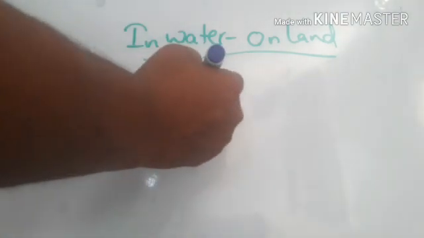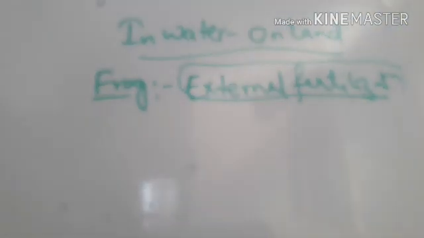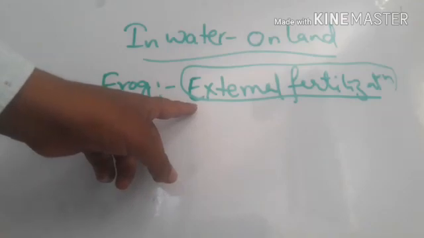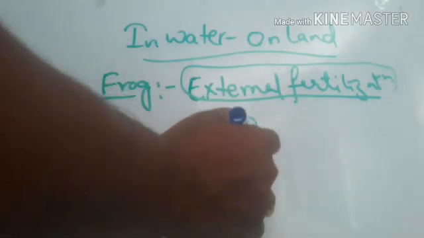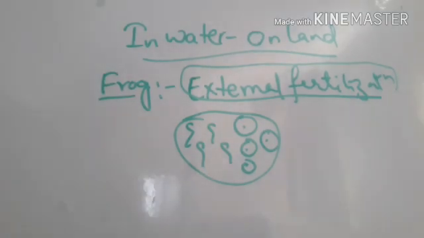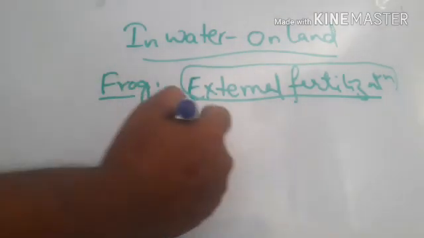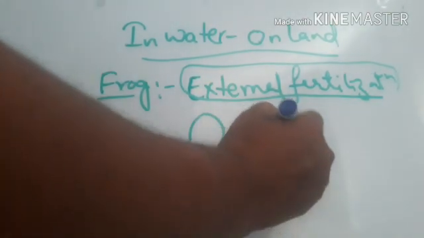Actually, the frog is born by external fertilization. External fertilization means the fusion of the gametes, male and female gametes fusing together, takes place outside the body. It is called external fertilization. The male gives sperm cells in the water and the female gives ova in the water. In the water itself the fertilization takes place and they become babies. The baby form of the frog is just like a fish and we call it a tadpole.